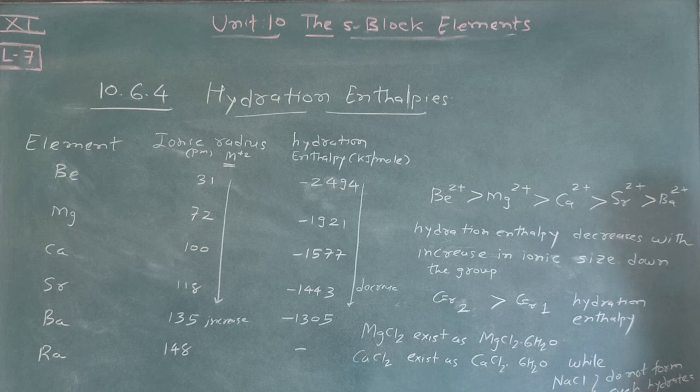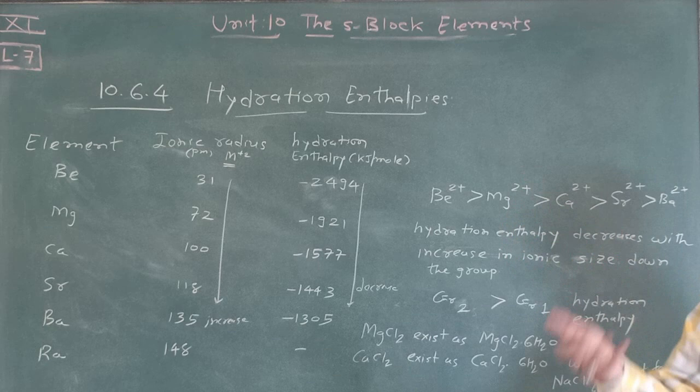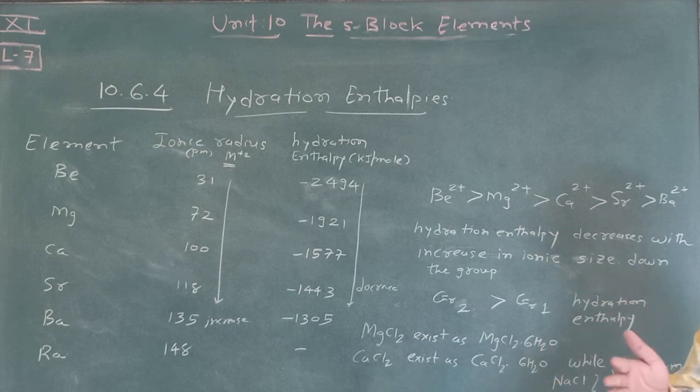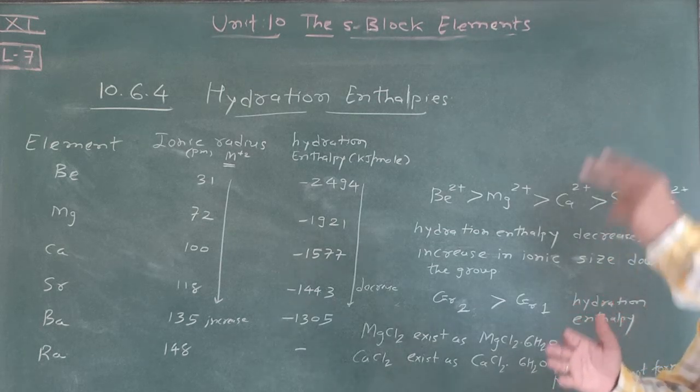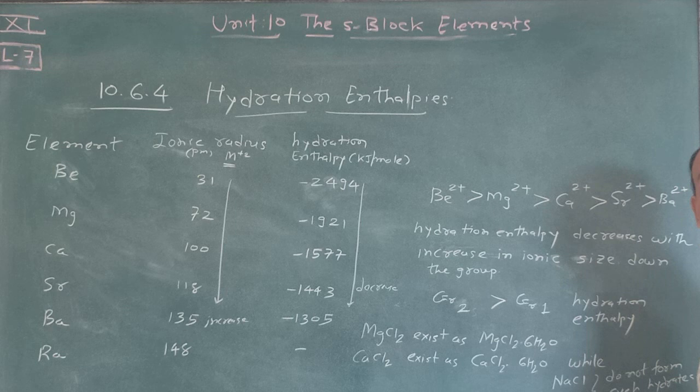NaCl and KCl do not form such hydrates. NaCl·6H2O is not possible because NaCl is a strong electrolyte. KCl is also a strong electrolyte, which you will learn later on, because K+ and Cl- are ionized completely in water. Na+ and Cl- likewise, and that's why they are considered strong electrolytes. So they do not form such hydrates. This is the thing you will remember for hydration enthalpy.